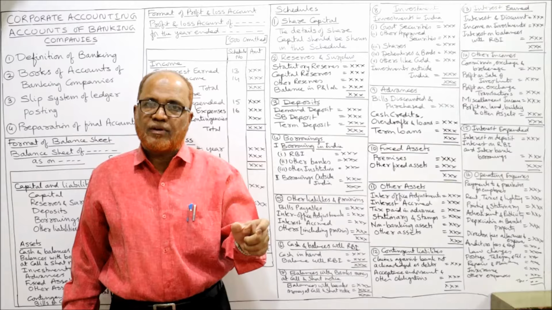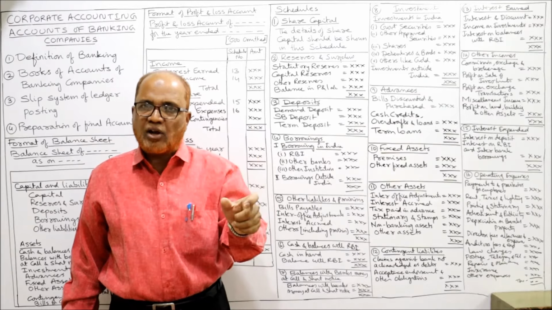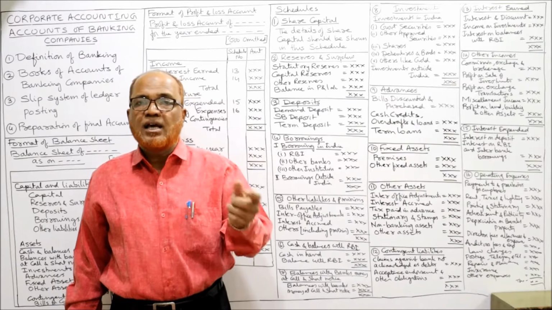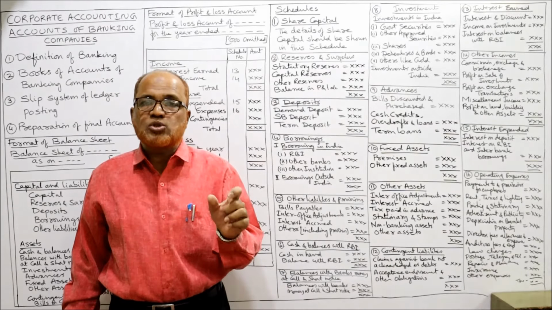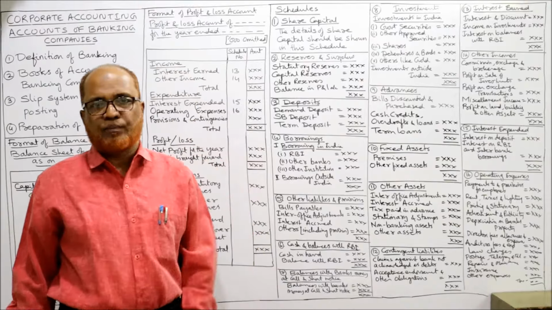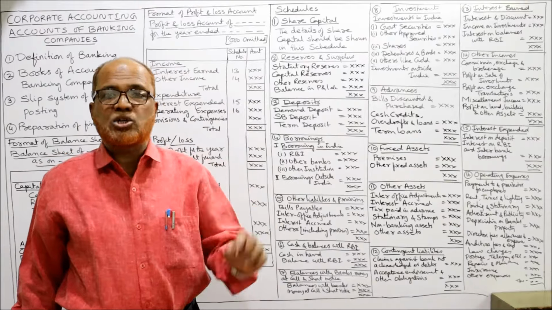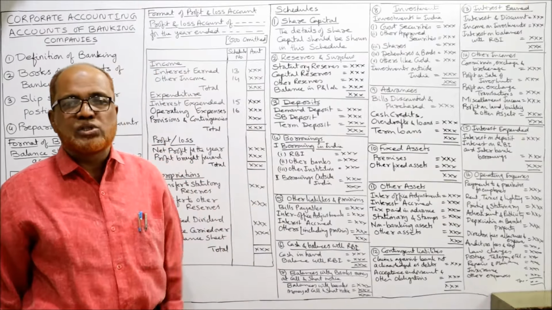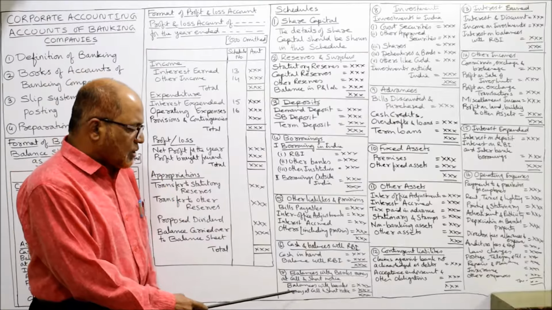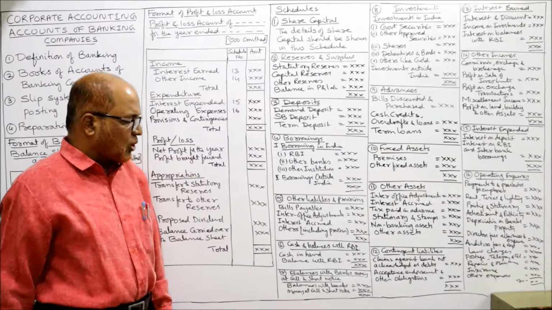What is the format of the profit and loss account, and how many schedules are there? In each schedule, which are the items to be taken? That you have to remember in this schedule. In the next video, I'll give the explanation of all the terms which are used here. So, balances with other banks, money at call and short notice.